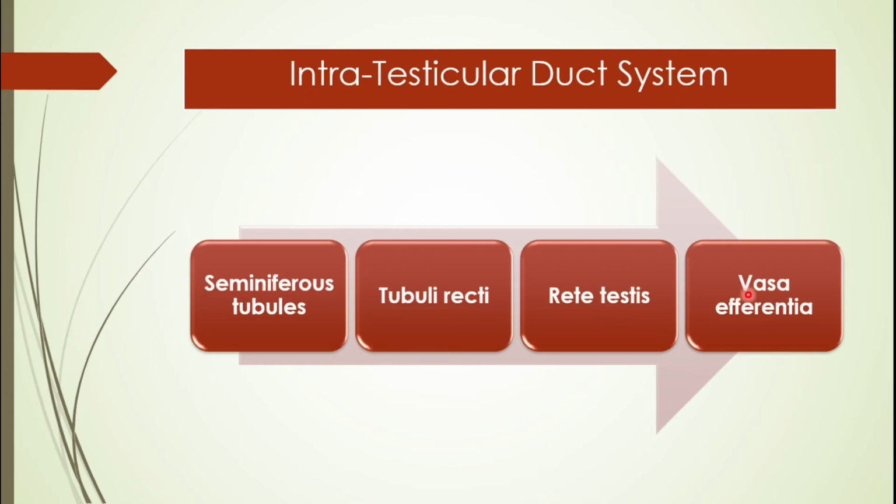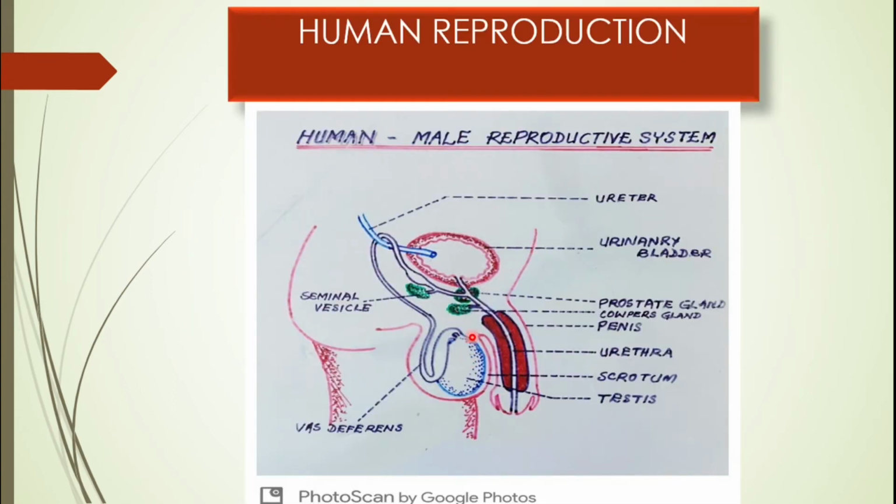From the rete testis, they pass on to the vasa efferentia. So all these ducts are located within the testes. Hence, we call them the intratesticular duct system.